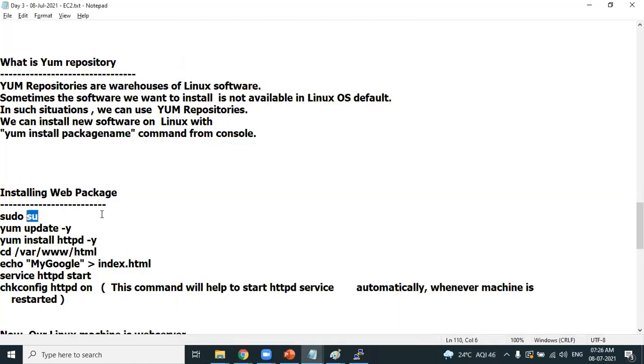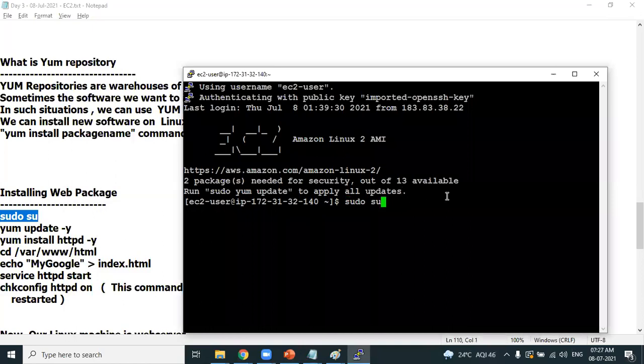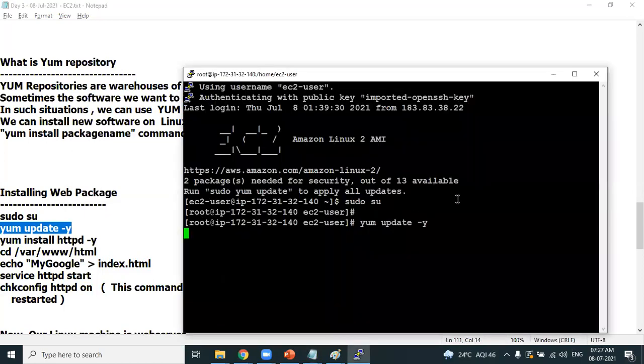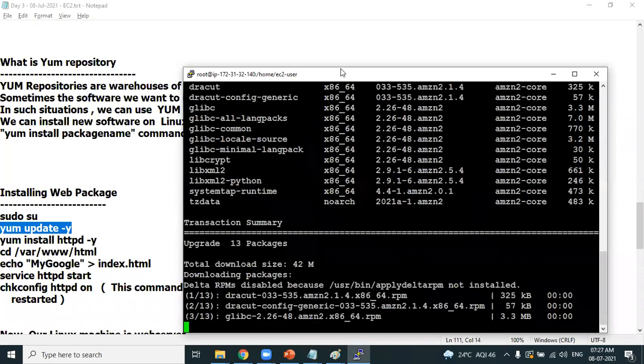First command, sudo su, which stands for switch user, helps you switch to the root user. Root user is a high-level user. Now I have shifted to the root user. You get a hash prompt for the root user. First, I update the repository so that we get the latest packages. Observe here, the repository is getting updated.